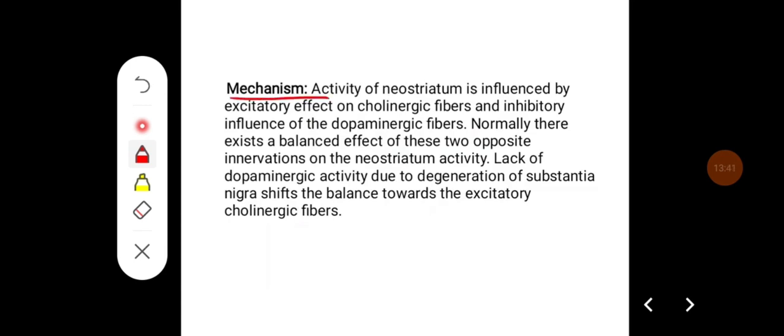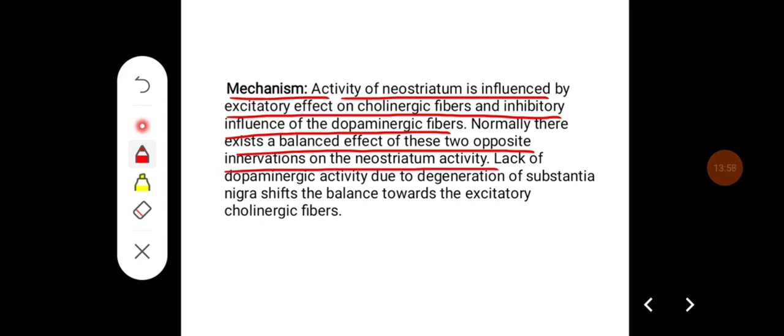The mechanism for rigidity is the activity of neostriatum is influenced by excitatory effect on cholinergic fibers and inhibitory influence of the dopaminergic fibers. Normally there exists a balance effect of these two opposite innervation on the neostriatum activity. Lack of dopaminergic activity due to the degeneration of substantia nigra shifts the balance towards the excitatory cholinergic fibers.